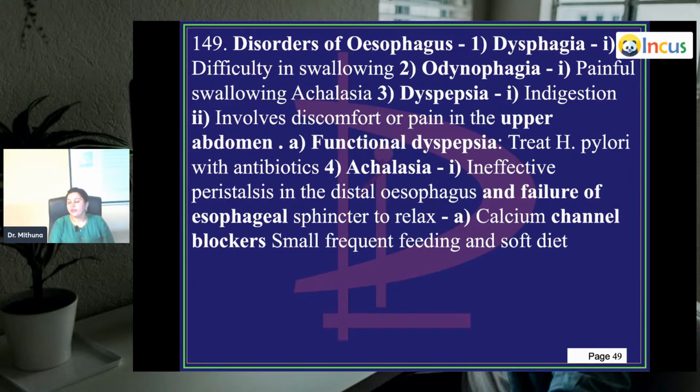Okay. Then you have functional dyspepsia. What is functional dyspepsia? It's because of H. pylori infection. How do you treat it? With antibiotics. So your H. pylori is mostly responsible for GERD, for peptic ulcer disease, for dyspepsia. So to avoid this, you put those patients on antibiotics. You can put them on proton pump inhibitors. You can give them drugs which reduce the acid secretion. Okay, all these things can help with dyspepsia.